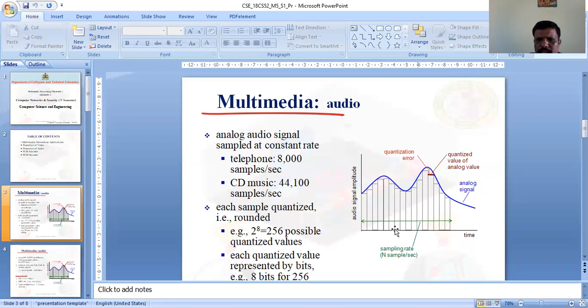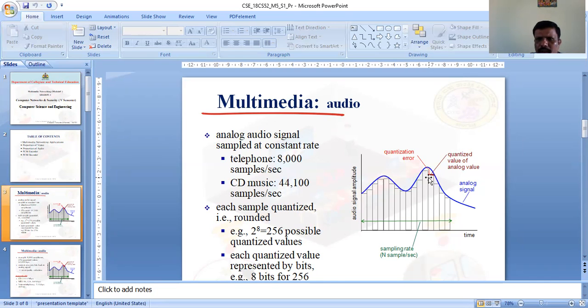Here is how sampling is done. The audio signal is an analog signal, and it has to be sampled. The x-axis is time, and the y-axis is the audio signal amplitude. The peak of the signal is considered, and sampling is done at the quantized values. Sometimes quantization errors also occur. This is exactly the quantization.